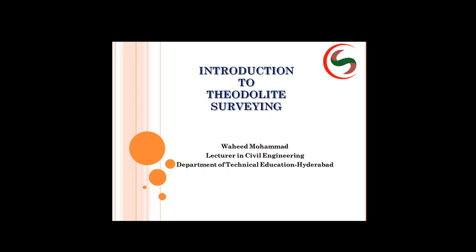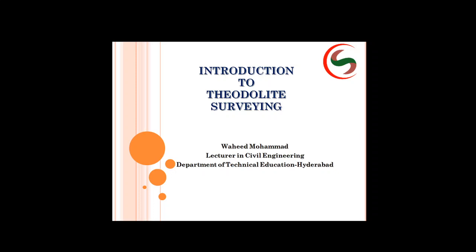That is the main difference, and you can use the theodolite instrument in many ways depending upon the different types of purposes, depending upon what type of survey is required.